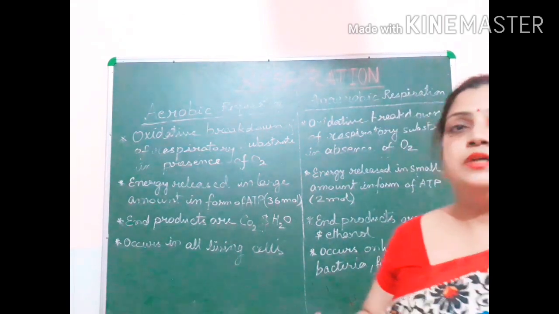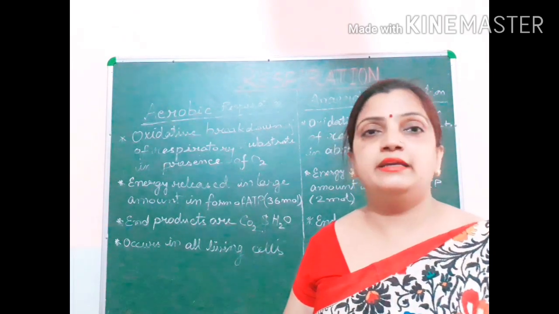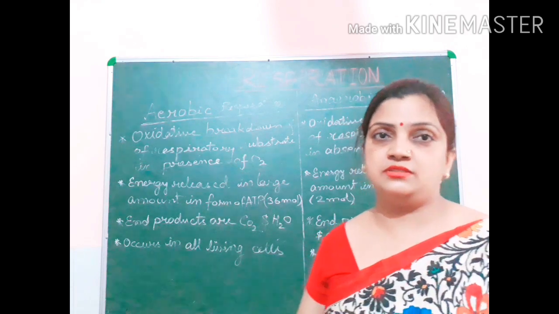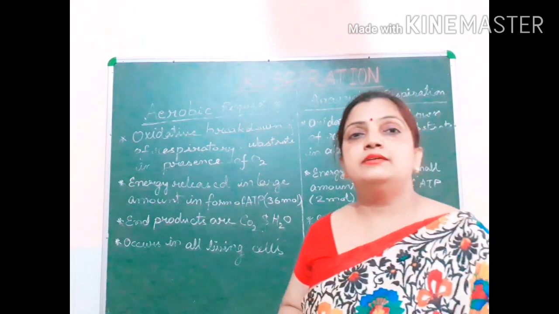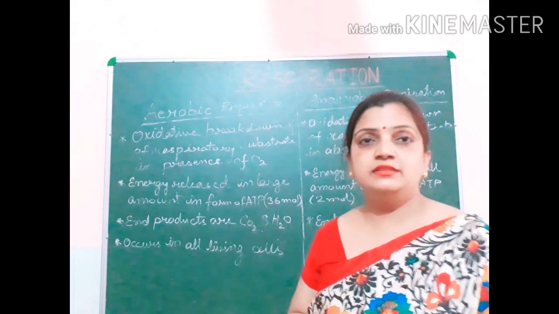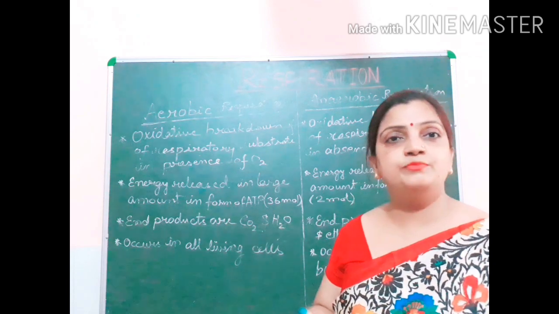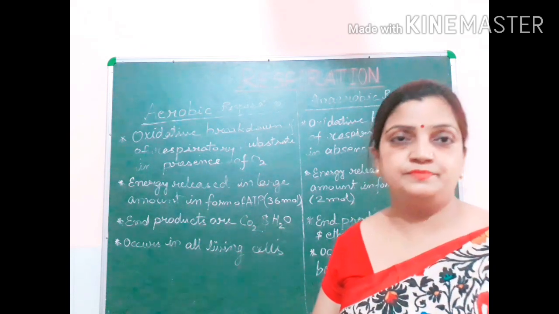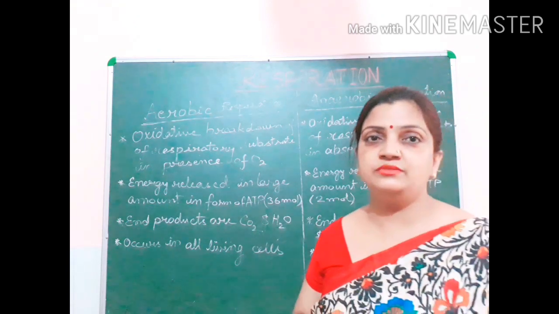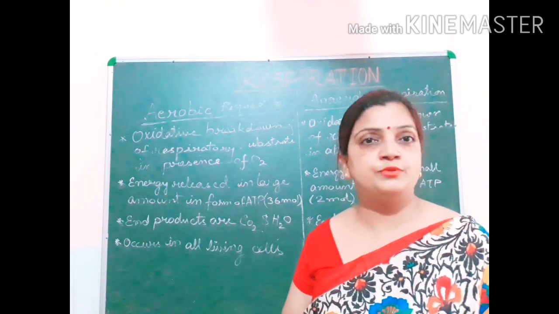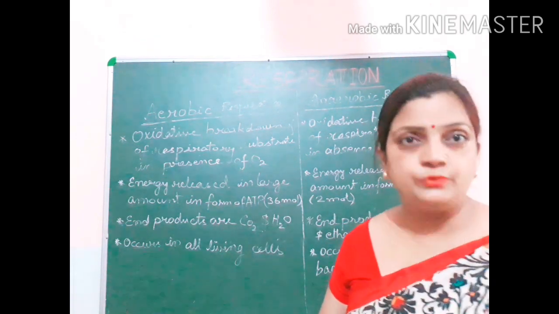Now, both the processes, aerobic and anaerobic, are oxidative processes. Oxidative, I hope it is clear now. In the last videos I have explained that oxidation is a process of breaking down, or burning down, of food substances. You all know which types of food substances are broken down: carbohydrate, protein, fat. These are the food substances which are broken down.